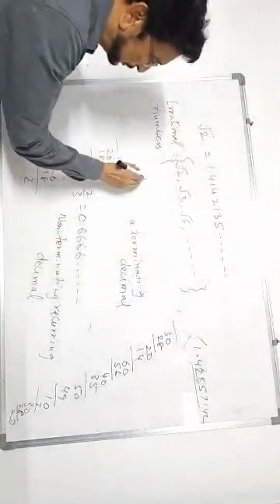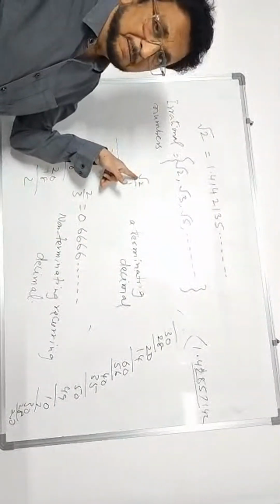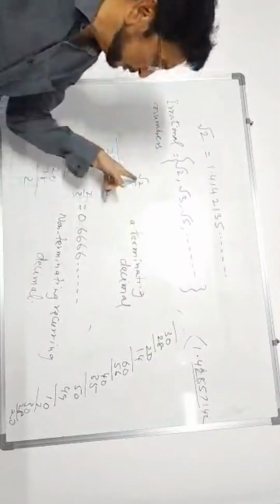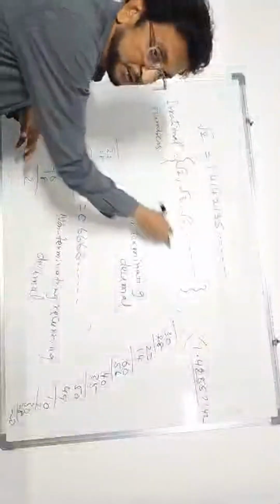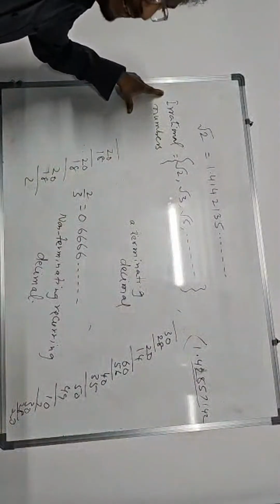Root 2 by 1, p by q. P does not belong to integers. Root 2 is not an integer. 2 is an integer, but root 2 is not an integer. Therefore, it cannot be represented in p by q form. This is quite different. Therefore, this type of numbers, this set of numbers, are called irrational numbers.